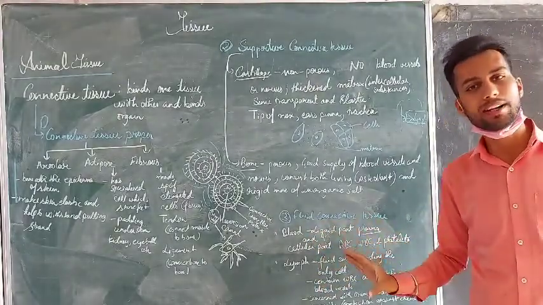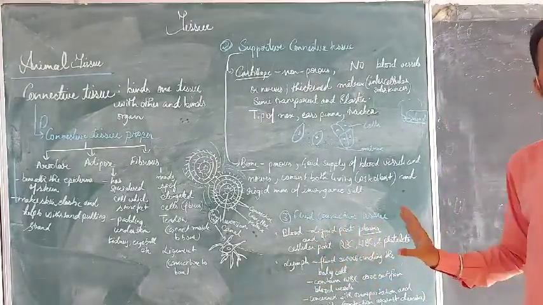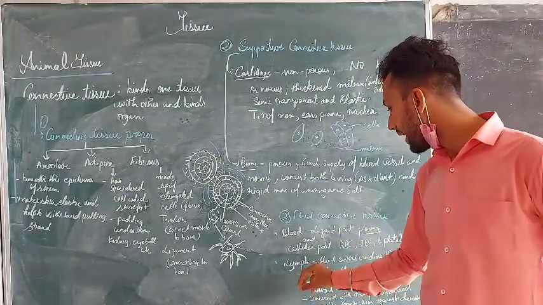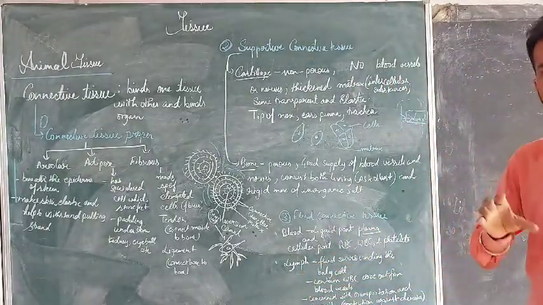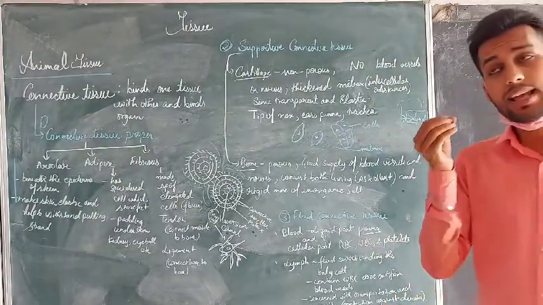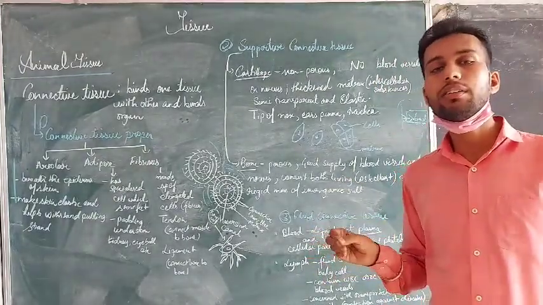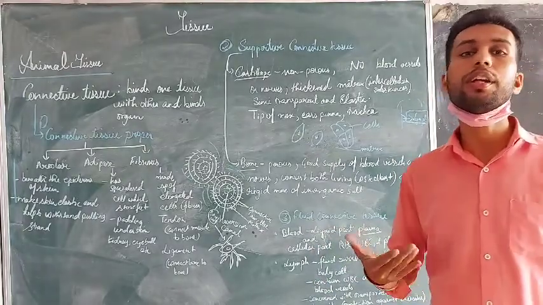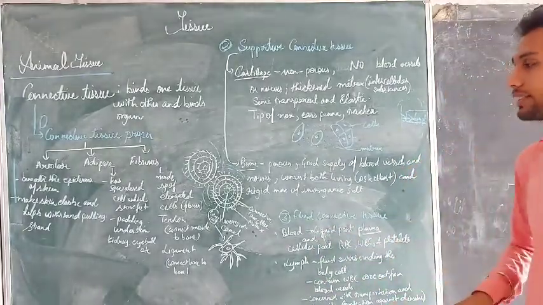In blood, the liquid part is called plasma, and the cellular part is called RBC, WBC, and platelets. And lymph is the fluid surrounding the body cells which moves out from the blood vessels, and since it has only WBC cells, its main function is to provide immunity and to fight against foreign elements which are attacking our body.